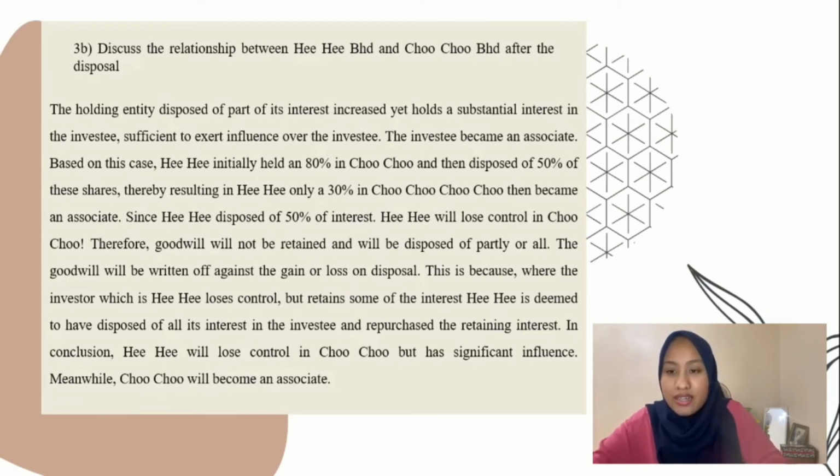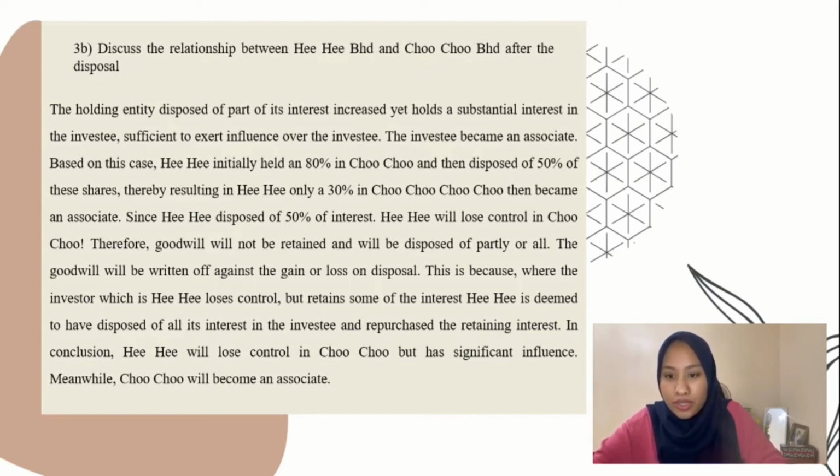B. Discuss the relationship between HIHI and Cucu Berhad after the disposal. The holding entity disposed of part of the interest yet holds a substantial interest in the investee, sufficient to exert influence over the investee. The investee became an associate. In this case, it initially held 80% of Cucu and then disposed 50% of its shares, thereby resulting in HIHI holding only 30% in Cucu Berhad, which then becomes an associate.